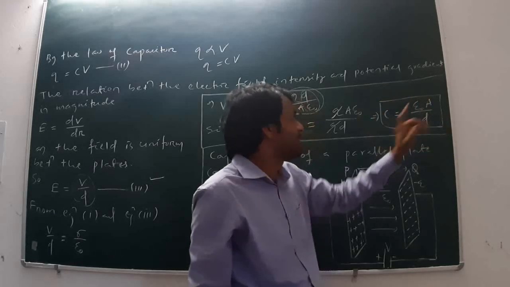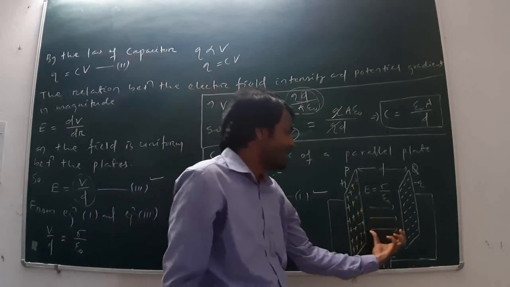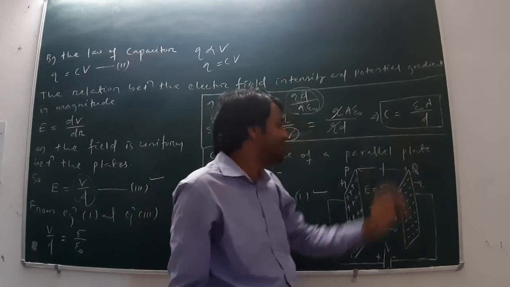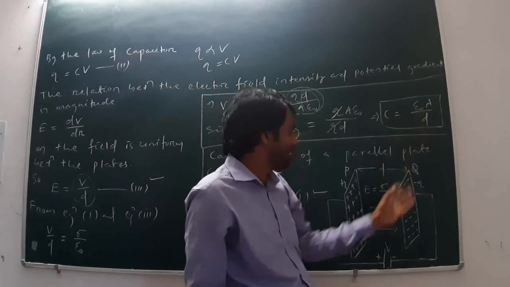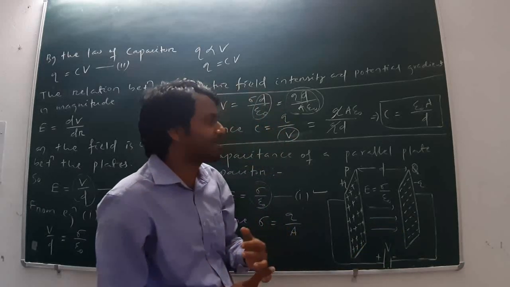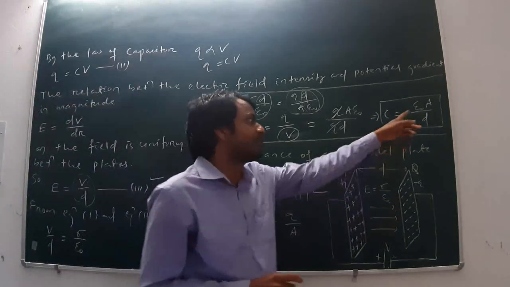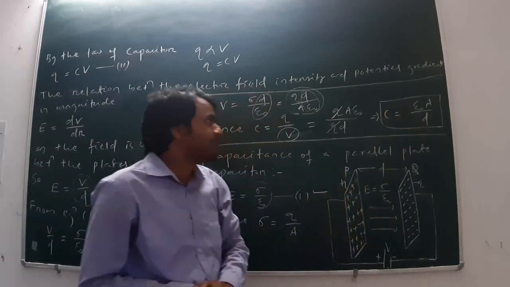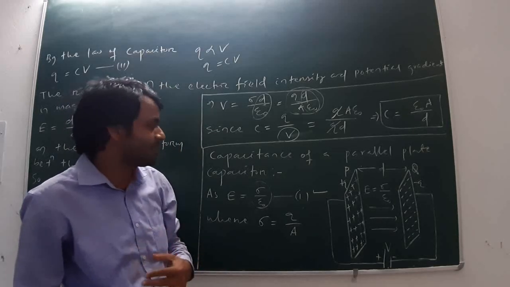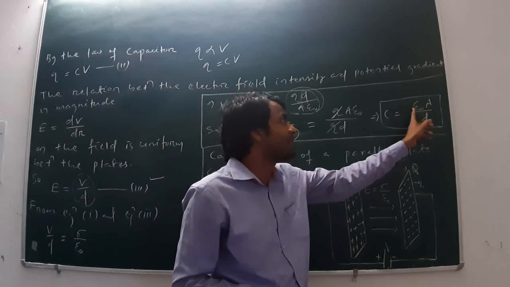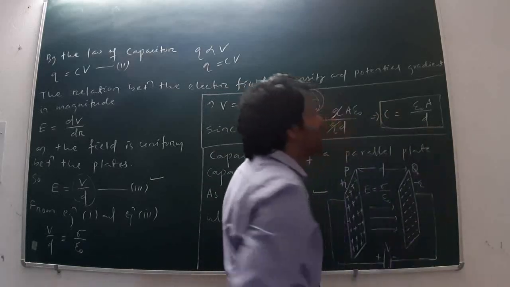There is no dependence on charge, and also none on potential difference, but it is dependent on D, means the distance or separation between the two plates, and A, the area of cross section of each plate, and the permittivity of the medium. Means three factors: shape of the capacitor, size of the capacitor, and the nature of the medium. Nature, epsilon naught, permittivity, vacuum. Therefore the capacitance of a capacitor is dependent upon three factors: shape, size, and the nature of the medium. This is the required expression for capacitance.